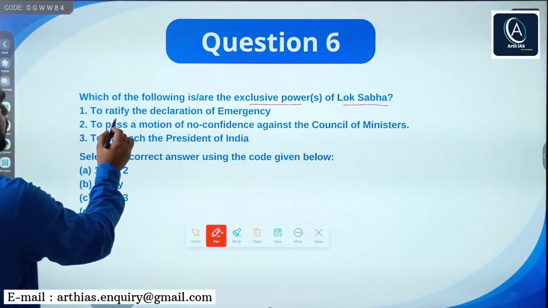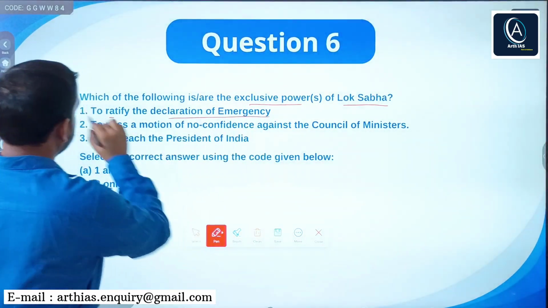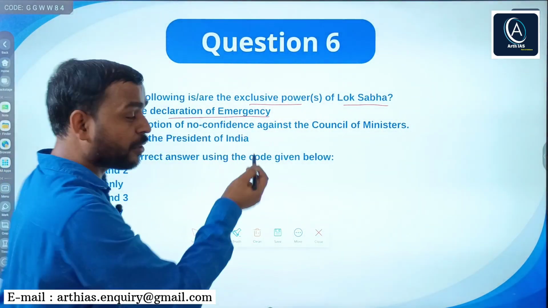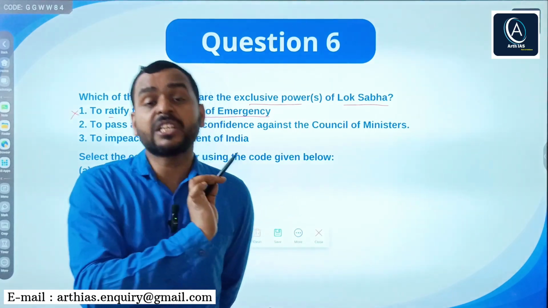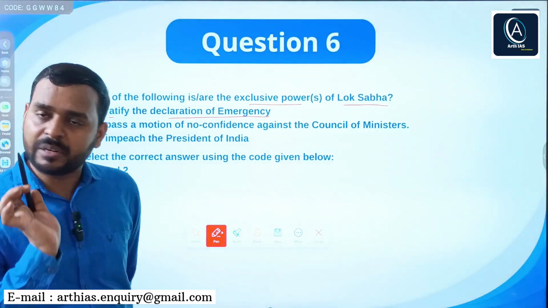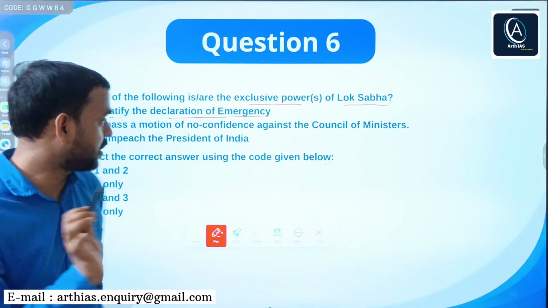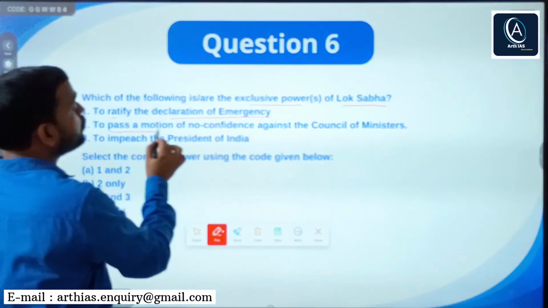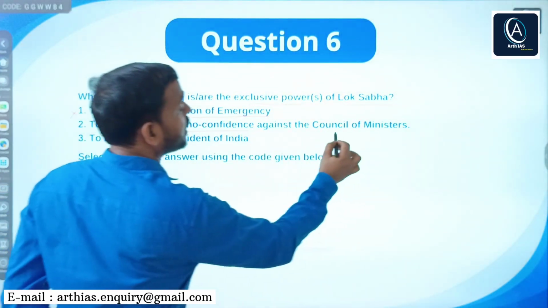So first it says to ratify declaration of emergency. No, while declaring emergency, both houses, Lok Sabha and Rajya Sabha, have equal powers. It is not exclusive power of Lok Sabha. Second, to pass a motion of no confidence against the Council of Ministers.